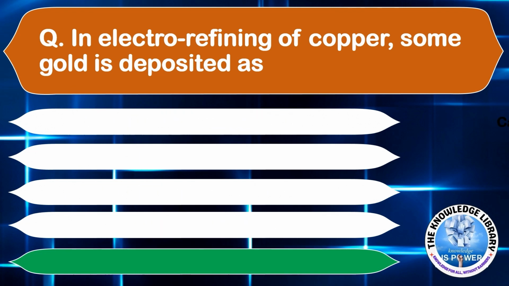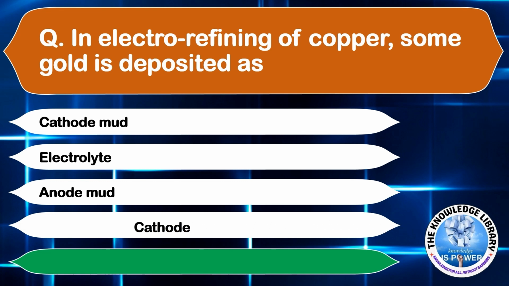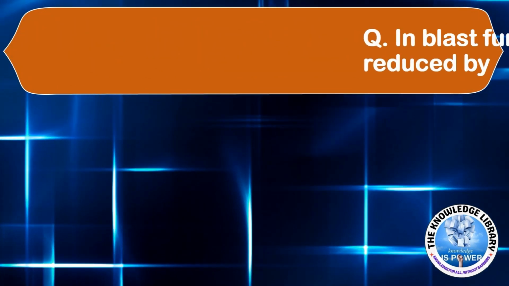In the electro-refining of copper, some gold is deposited as option A, cathode mud. Option B, electrolyte. Option C, anode mud. Or option D, cathode. The correct answer is option C, anode mud. Moving on to the next question.